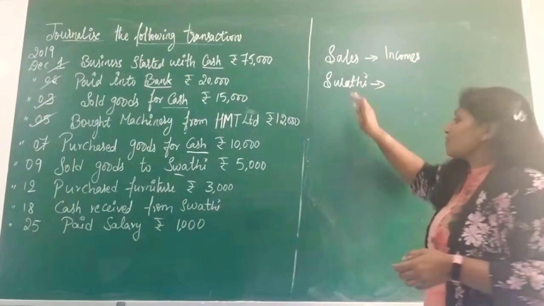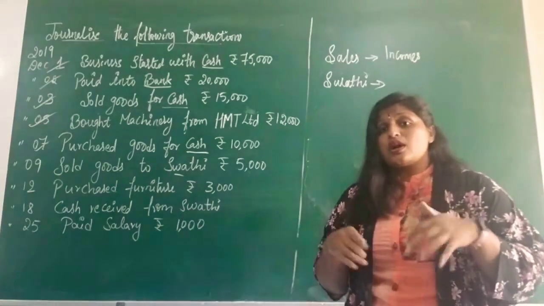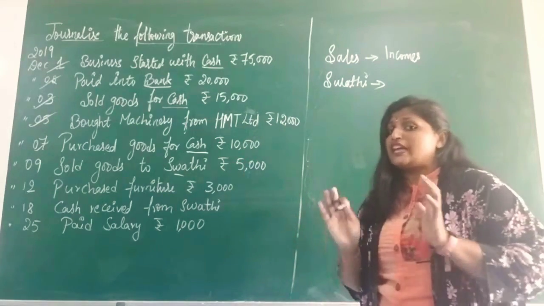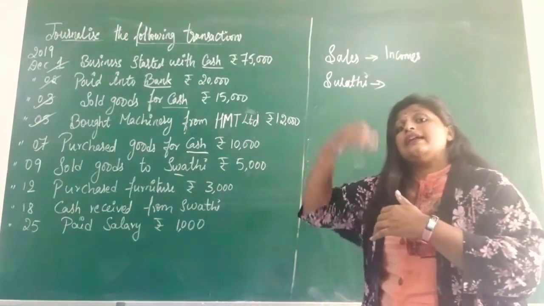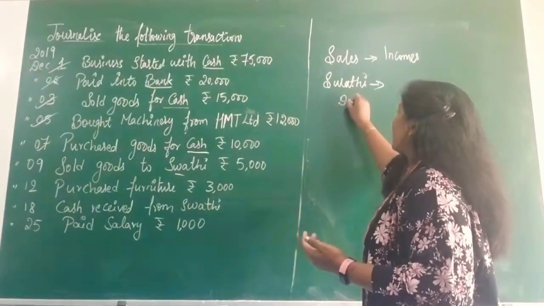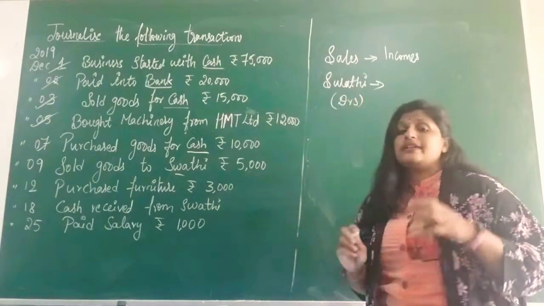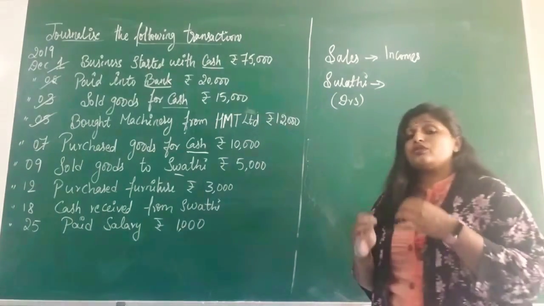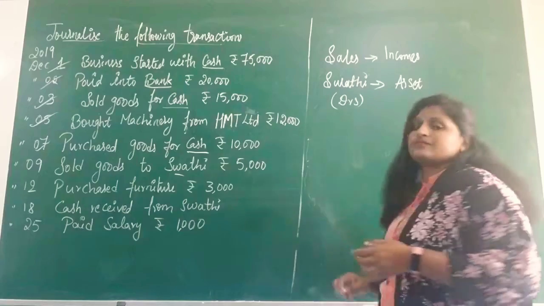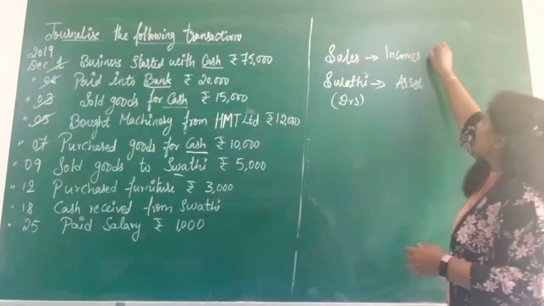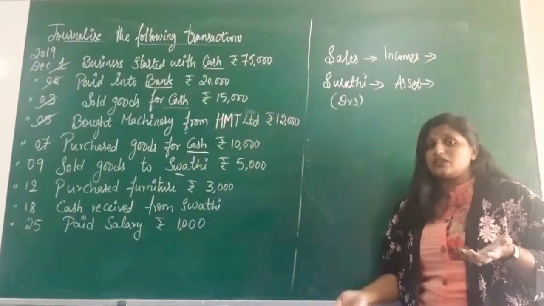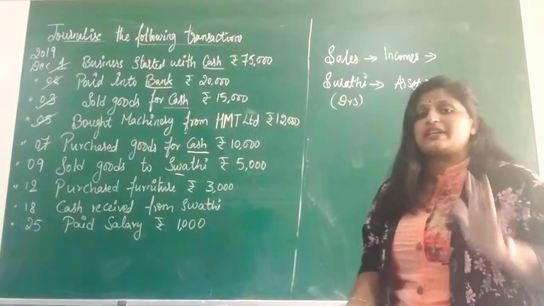Next, Swati. You are selling the goods to Swati, but Swati is not paying immediately. She will be paying at a later stage. So she becomes your debtor. Debtor belongs to assets. So here for income, apply the rules of incomes. When you sell the goods, is your income increasing or decreasing?